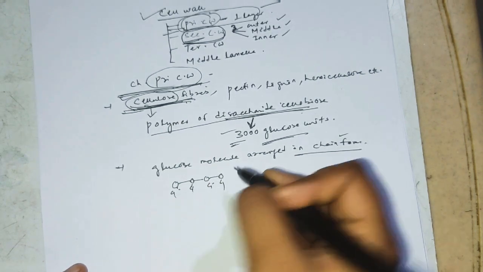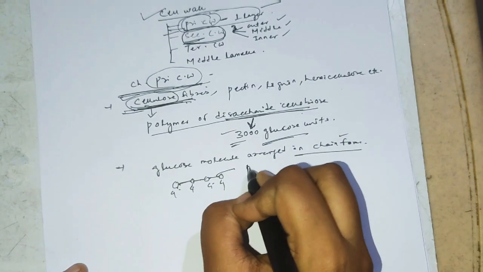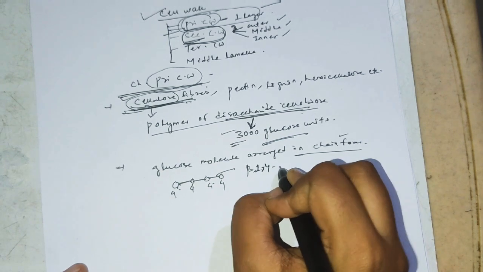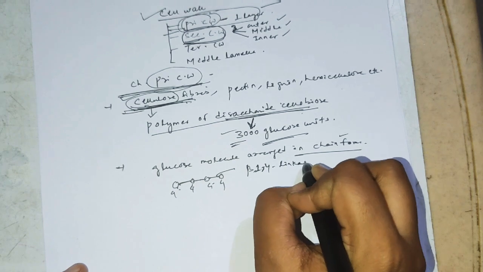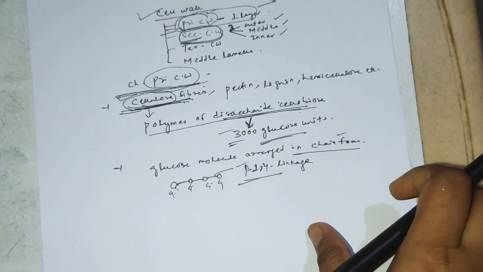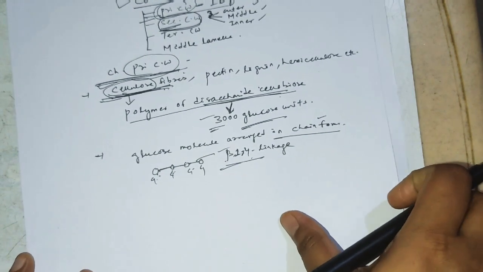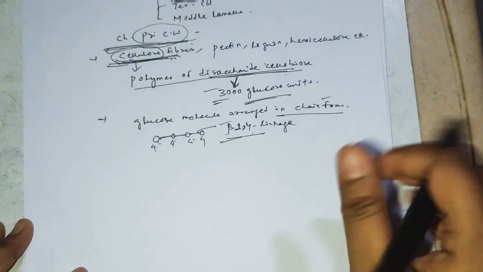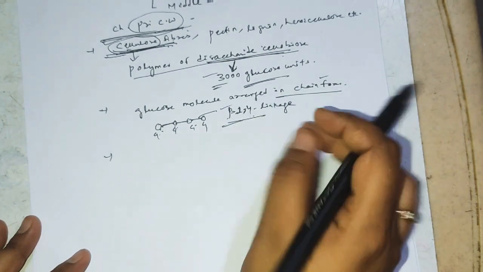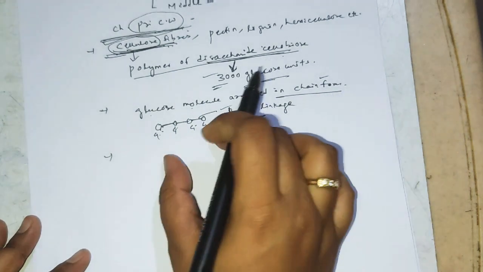Each and every glucose unit is joined with beta 1,4 linkage. Remember, these glucose molecules are joined by beta 1,4 linkage. Now the third point: the glucose molecules form the chain.